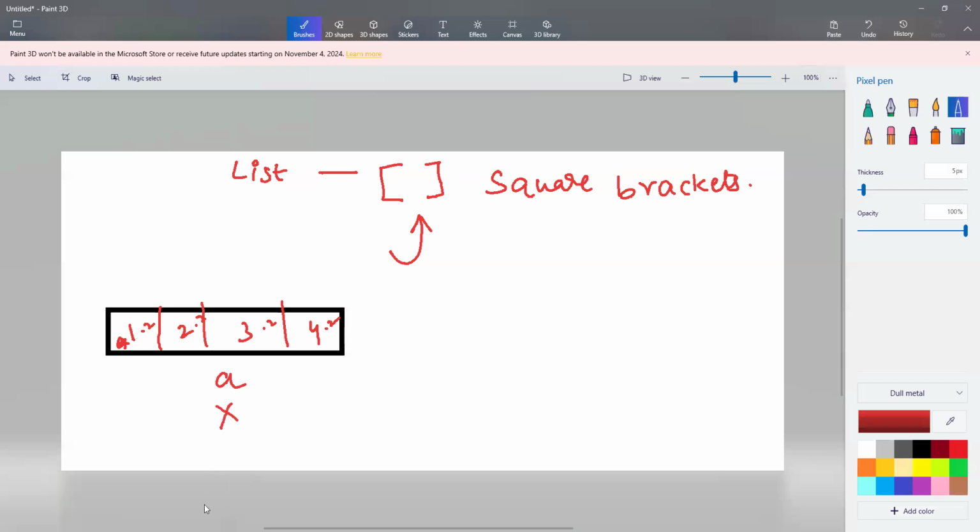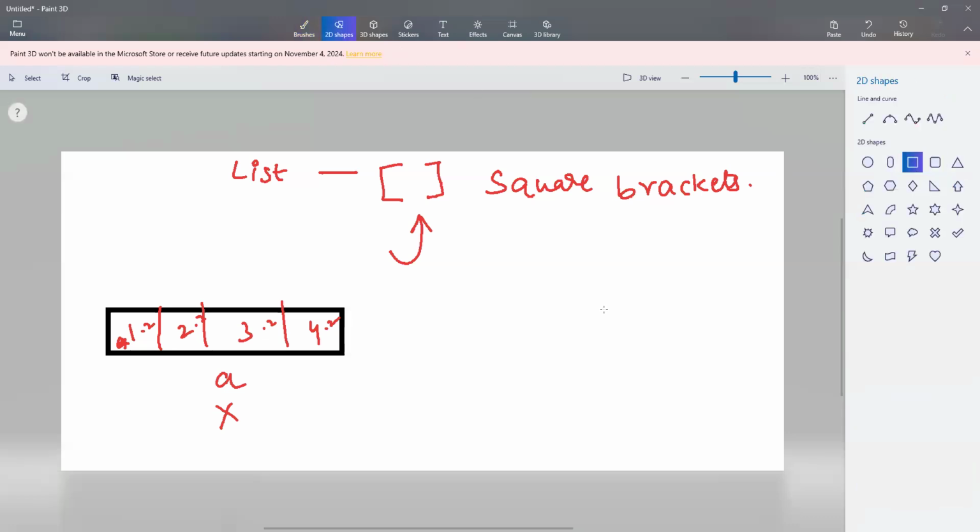In case I want to store one student record, that means a student will have roll number, mobile number, name, grade. So different data types I need. So I want to store one student record like this.